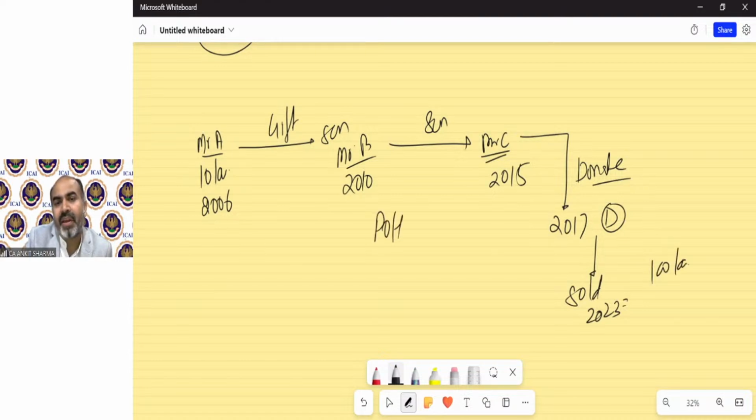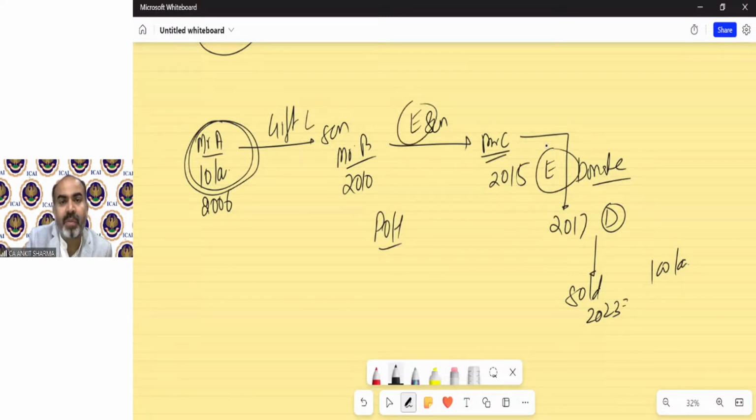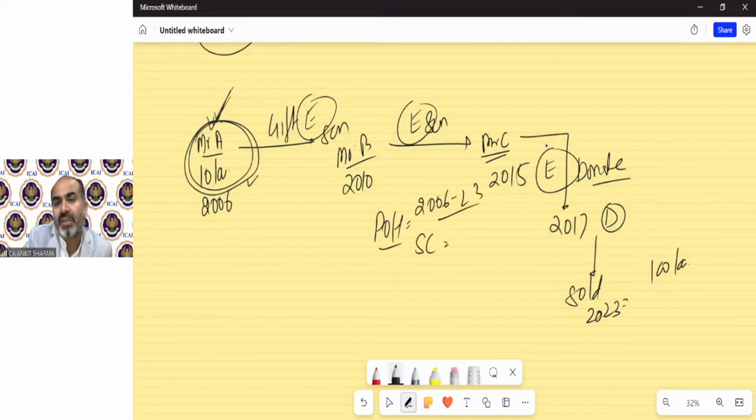Period of holding will always be taken from the previous owner. Previous owner means the one who has actually paid. Those are exempted gains, and that time duration will not be considered. We will consider from the time when somebody has paid, that is not an exempted transfer. So the period of holding will be from Mr. A, that is 2006 till 2023. Sale consideration is 100. Index cost of acquisition: the cost of acquisition of Mr. A, 10 multiplied by 348.